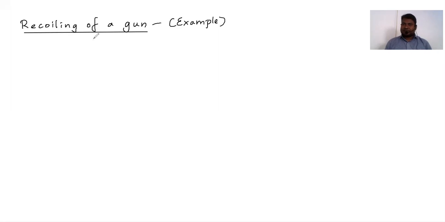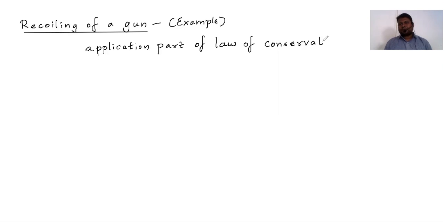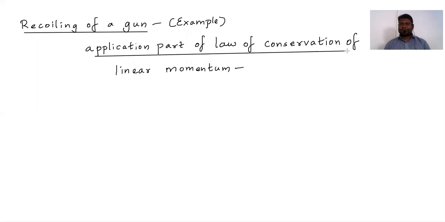Because this is the application part. यहाँ पे application part आएगा of law of conservation of linear momentum. ठीक है, तो इसका application part आपको कहाँ पे मिलेगा? recoiling of gun में मिलेगा. तो हमने law of conservation of linear momentum तो देख लिया.